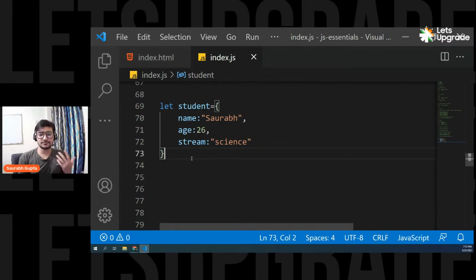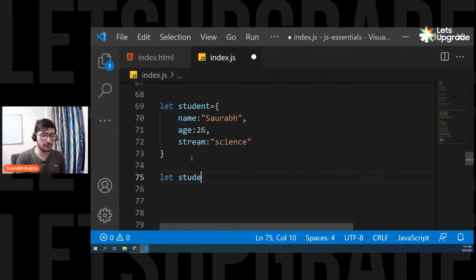Now let's say I want to handle 5 students data. So what is one thing I can do? I can simply go on and create one more object named student2. And now guys, please focus. I'm going to show you the disadvantage first and then we can move ahead.